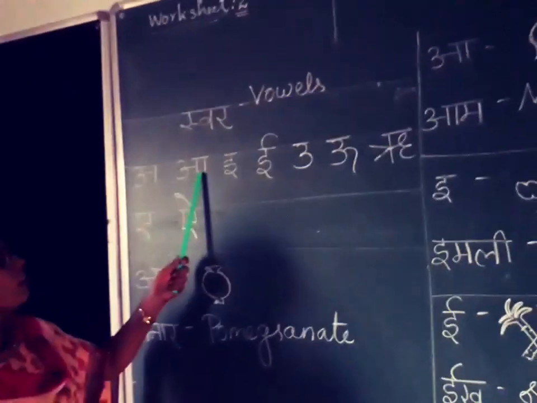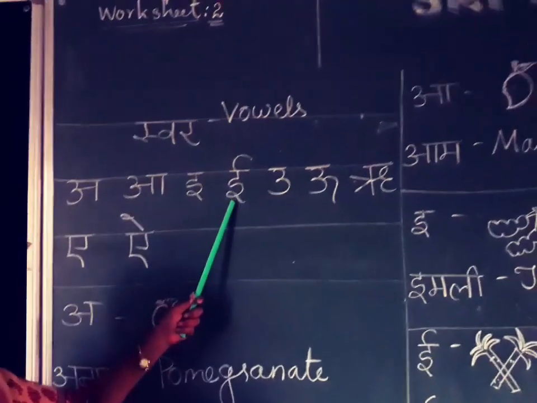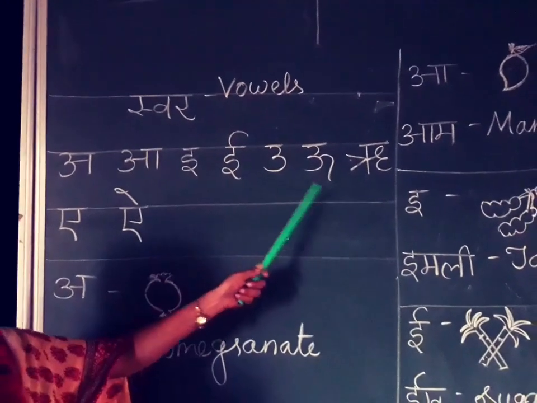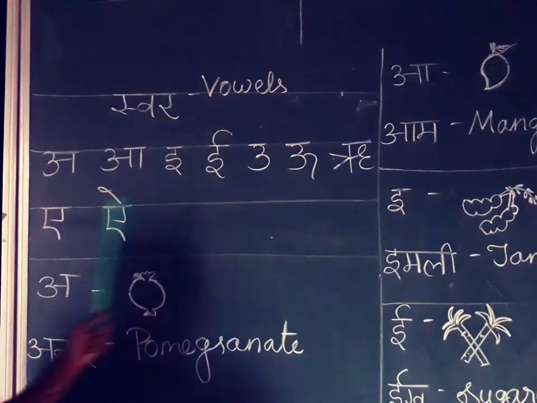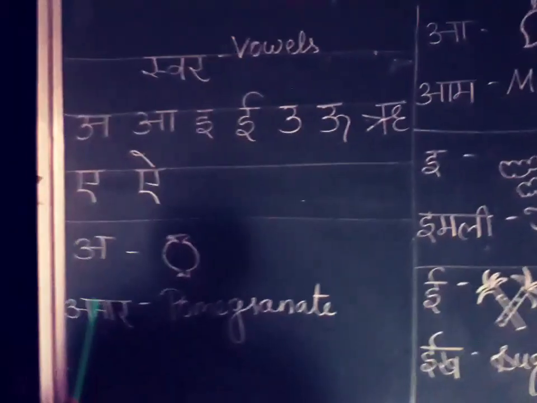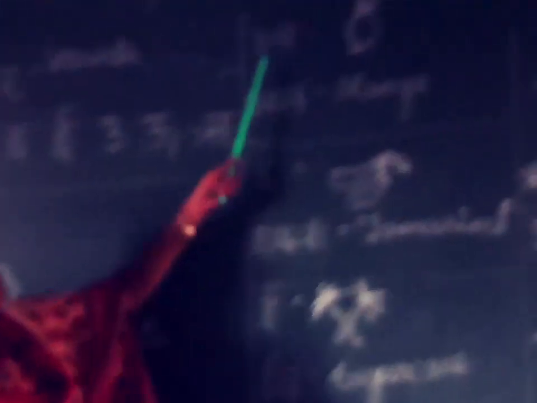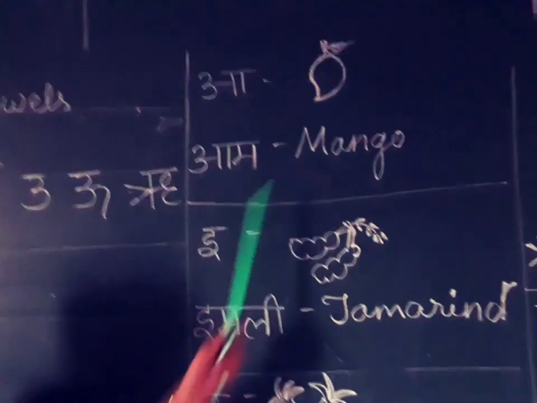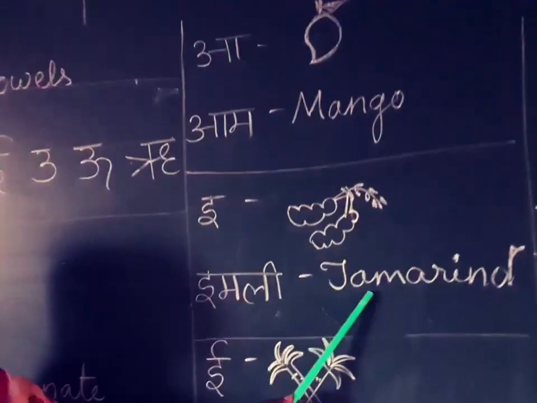Okay. Listen here. A, I, U, Ri, Ru, A, I. Okay. Listen children. The next one. A say anar, pomegranate. A say aam, mango. E say imli, tamarind.